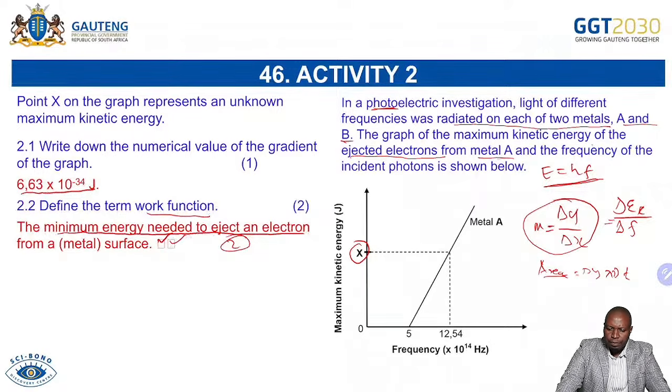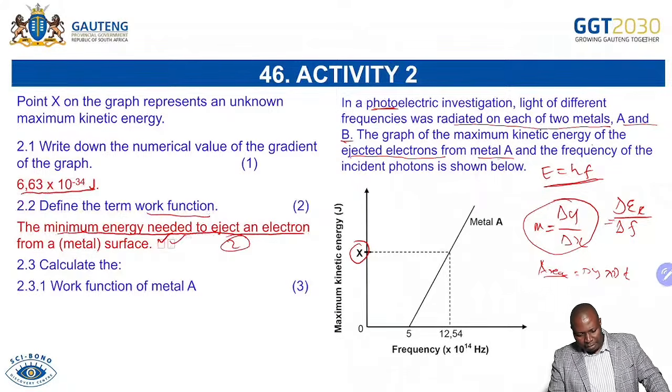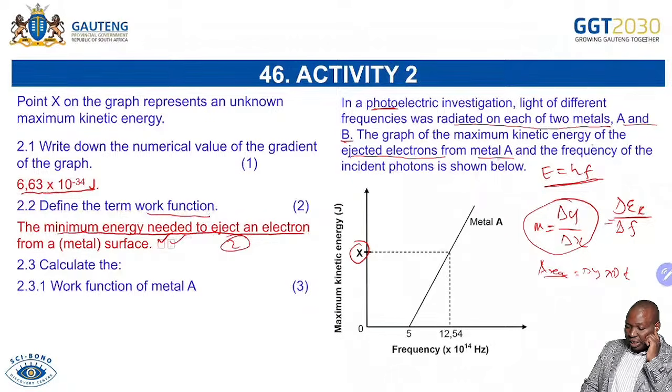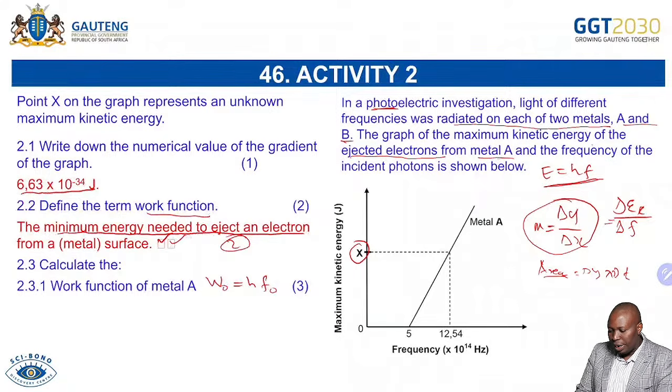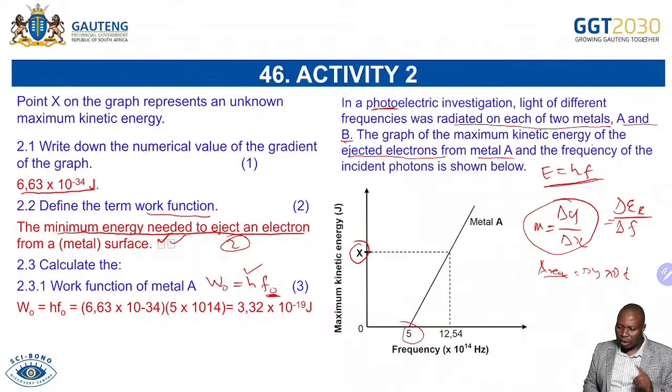Hope you're happy. Calculate the work function of metal A for 3 marks. Remember, work function is your W0, which is equal to hf0. So it's important for you to understand where we find the threshold frequency from the given information on the graph. h, we said, is the constant already, then your f0. Immediately when you get your f0, you are able, with no doubt, to do the calculation. But I want to emphasize that you will definitely use the formula.